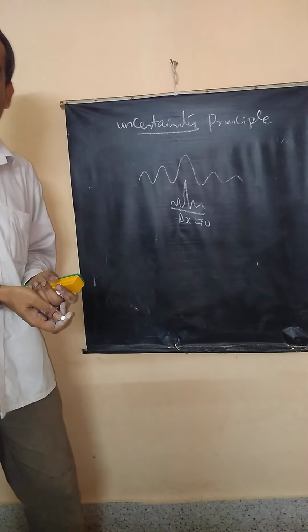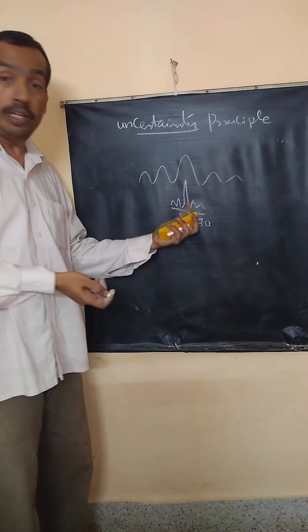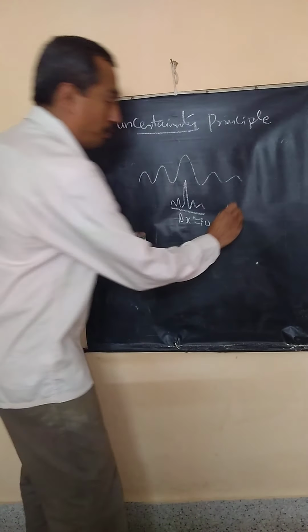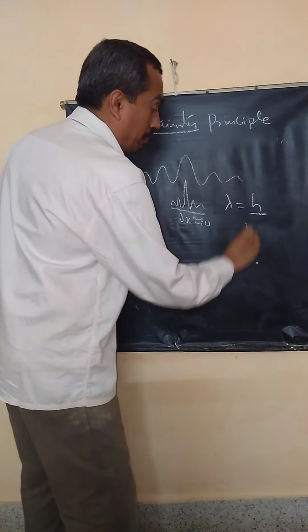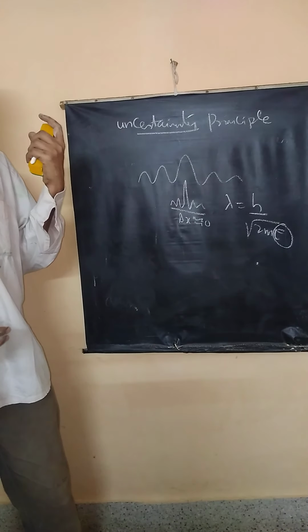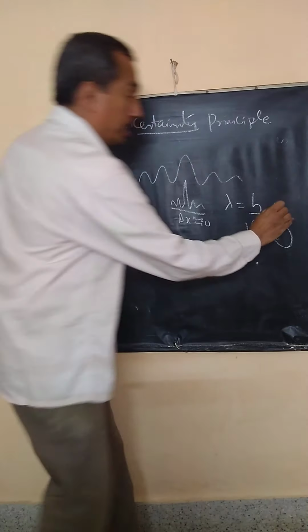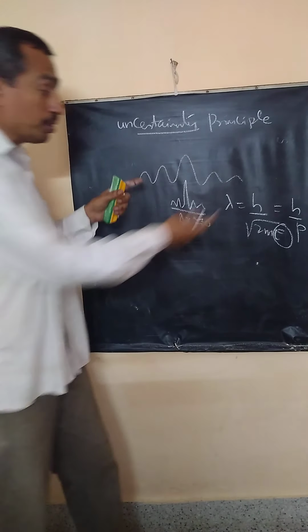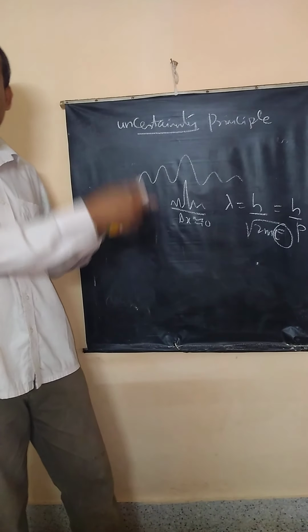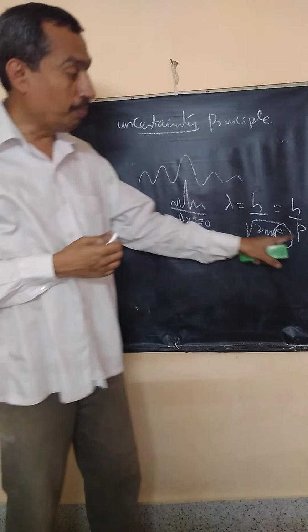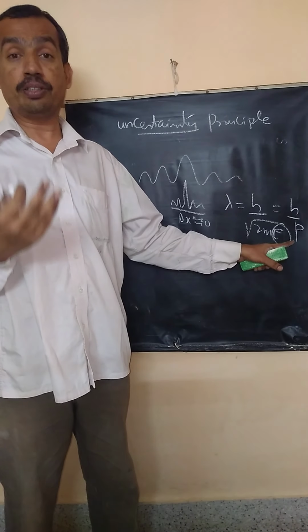But you know what happens? When the wavelength becomes very, very small, what happens to its energy? The formula is lambda equals h by p. When the matter wavelength becomes very small, its energy becomes very high, its momentum becomes very high. In the process of making its position very precise, the momentum becomes very high.